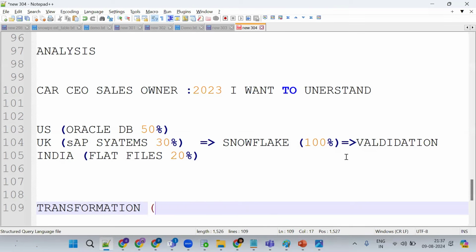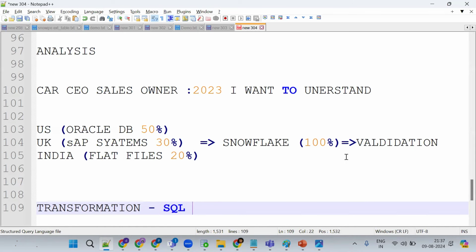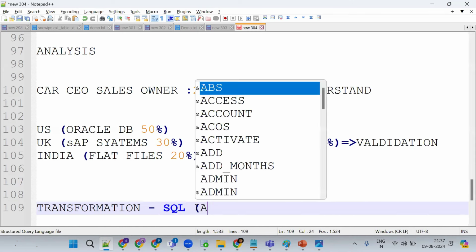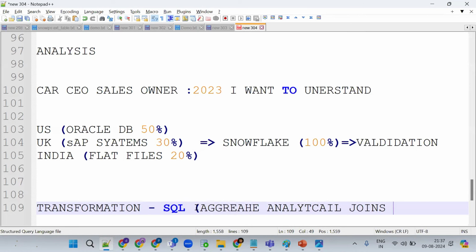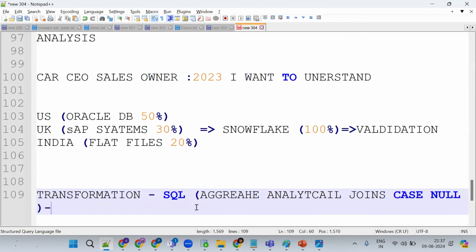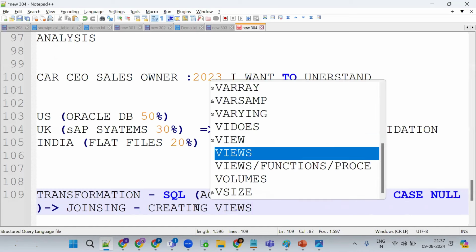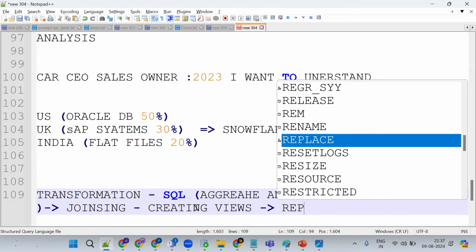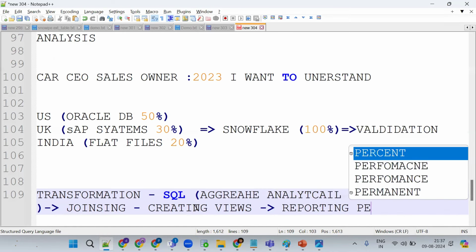Okay, so we can go for SQL. So in Snowflake, go for SQL. By using SQL concepts like aggregate functions, analytical functions, joins, case statements, and null handling, we are trying to do the transformations. Ultimately, we are joining the tables and creating views. These views will be consumed by the reporting people, who will try to develop the dashboards.